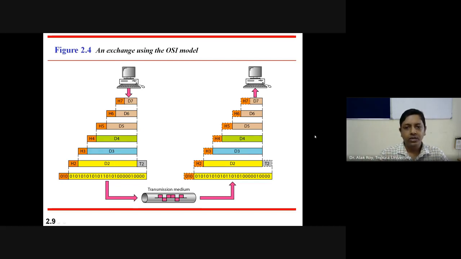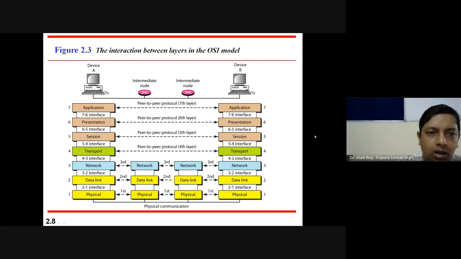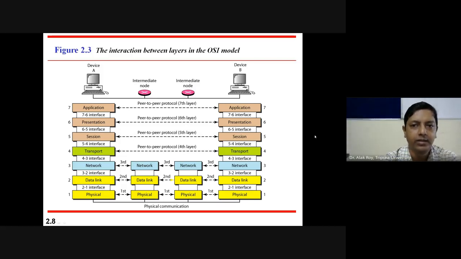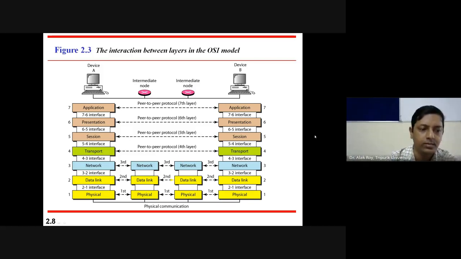So in this way, a message is transmitted from the upper layer of device A to the upper layer of device B.